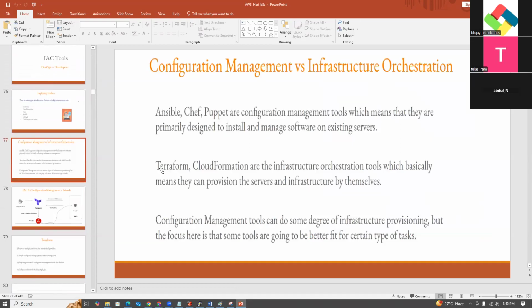Ansible, Chef, and Puppet are the configuration management tools, which means that they are primarily designed to install and manage the software on existing servers, guys. So, guys, what is a configuration management tool?